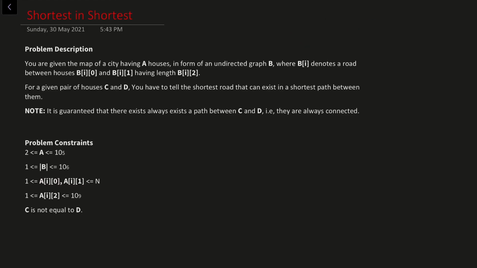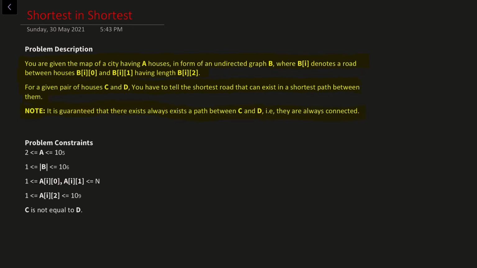The second problem is Shortest and Shortest. So the problem description states that you are given the map of a city having A houses in the form of an undirected graph B, where B[i] denotes a road between house B[i][0] and B[i][1], having length B[i][2]. For a given pair of houses C and D, you have to tell the shortest road that can exist in a shortest path between them. Note, it is guaranteed that there always exists a path between C and D, that is, they are always connected.